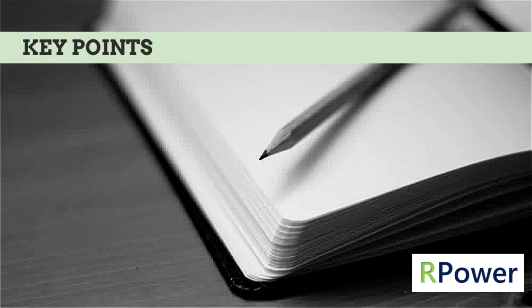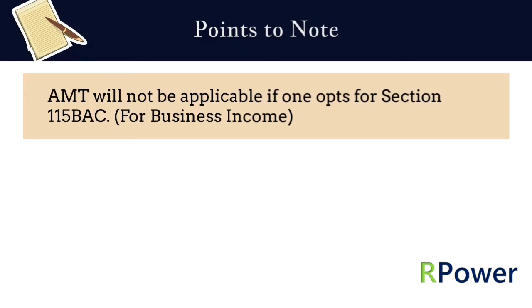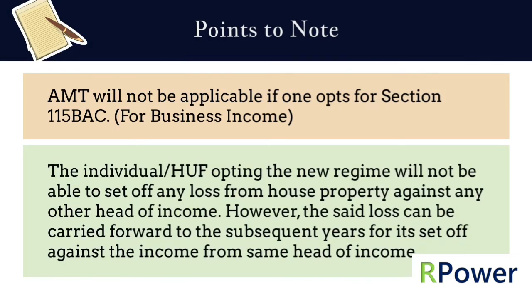Key points. Point 1. AMT will not be applicable if one opts for Section 115 BAC for business income. Point 2. The individual or HUF opting the new regime will not be able to set off any loss from house property against any other head of income. However, the said loss can be carried forward to the subsequent years for its set off against the income from same head of income.